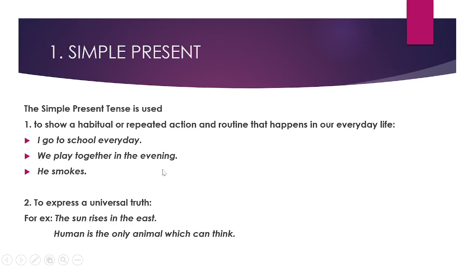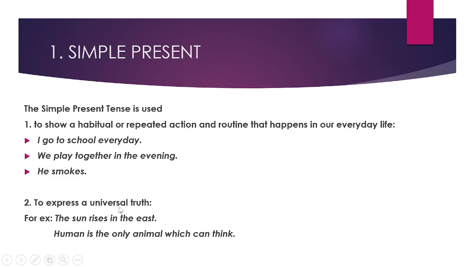Similarly, in we play together in the evening, we is the subject, play is the verb, and together in the evening is the object. He smokes: here he is the subject, smokes is the V1, and there is no object, but it is still meaningful. Now moving to the next use of simple present tense.